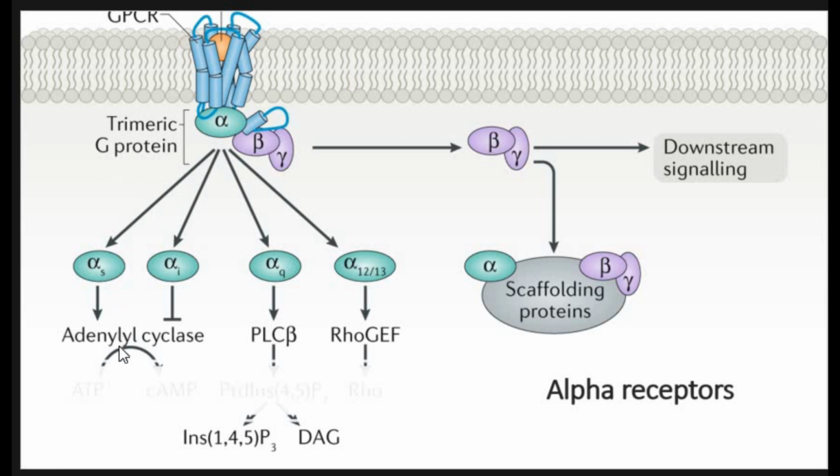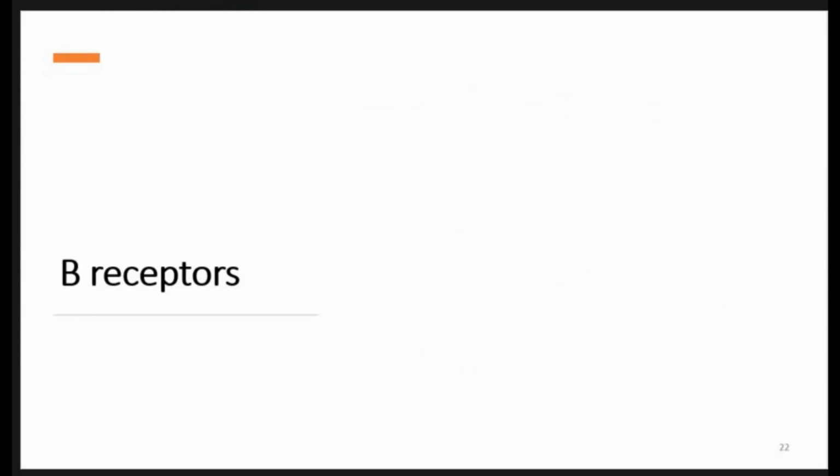Here, alpha S receptors will be there, alpha I receptors will be there, and alpha Q receptors will be there. Stimulating receptors will stimulate the enzyme adenylyl cyclase, which will increase the production of cyclic AMP, while alpha I inhibits adenylyl cyclase and will decrease the production of cyclic AMP and the downward cascade.